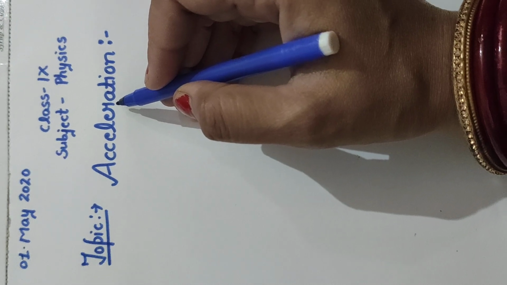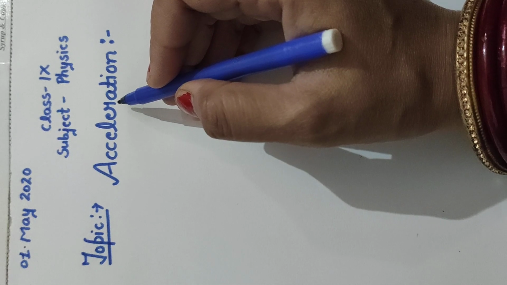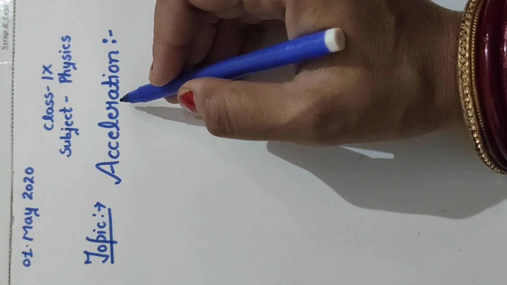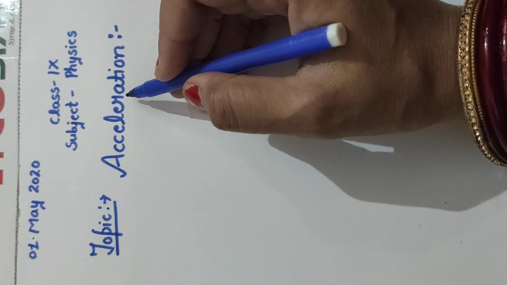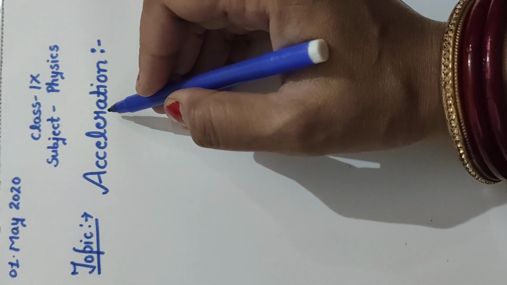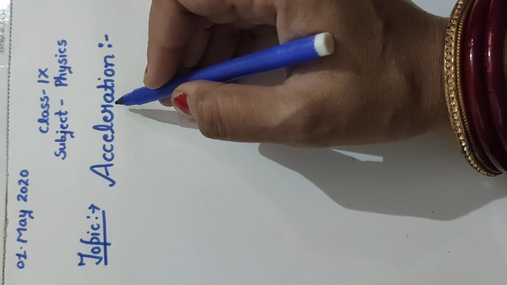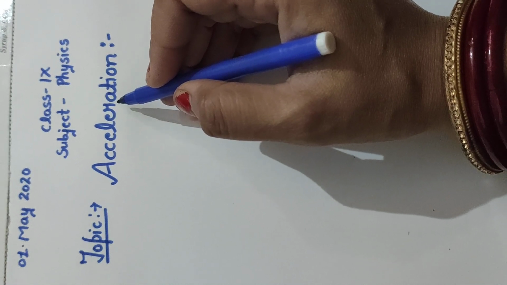So acceleration is about the variation in the speed or velocity. If you are going to increase the velocity of a vehicle, you are going to accelerate it.